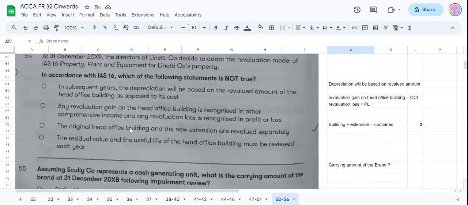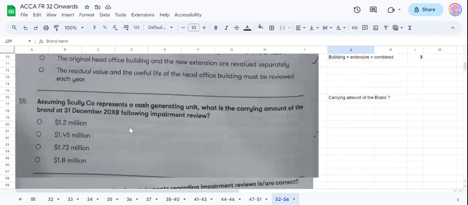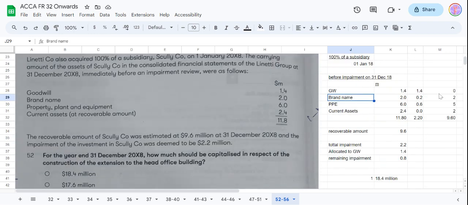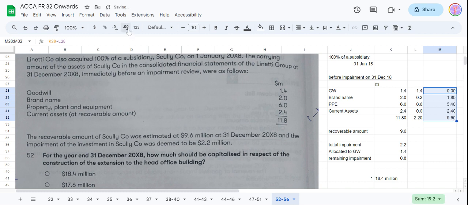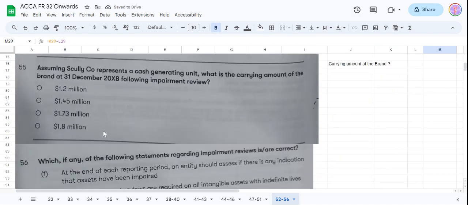What is the question they are asking? Assuming S company represents a cash generating unit, what is the carrying amount of the brand? The carrying amount of the brand is 1.8. 2 was the earlier value, then after 0.2 of impairment it is 1.8. So our answer should be 1.8. Fourth will be the answer here, which is 1.8 million.